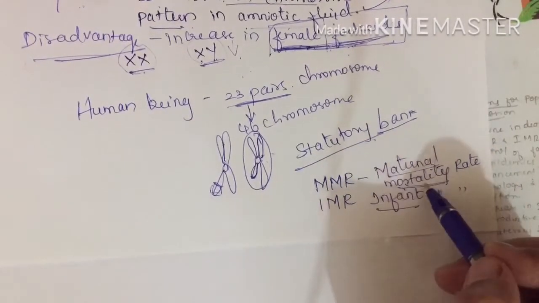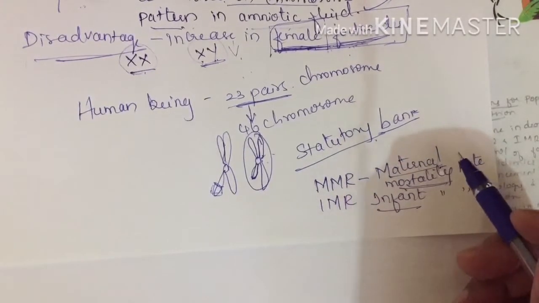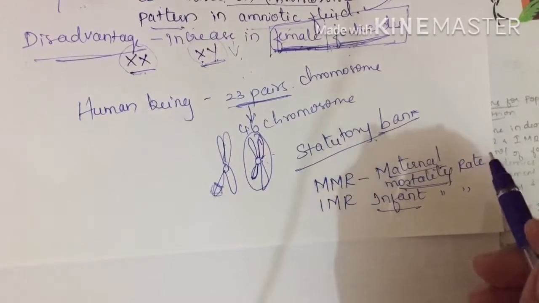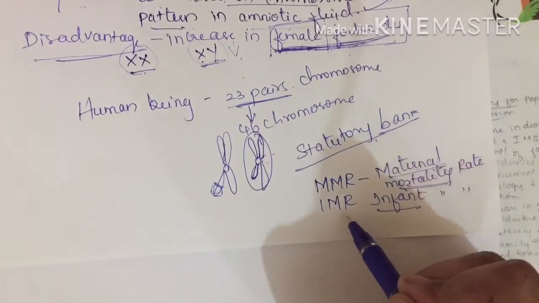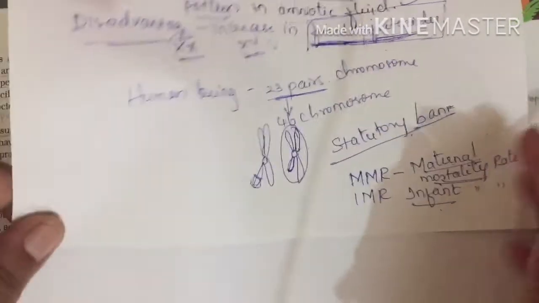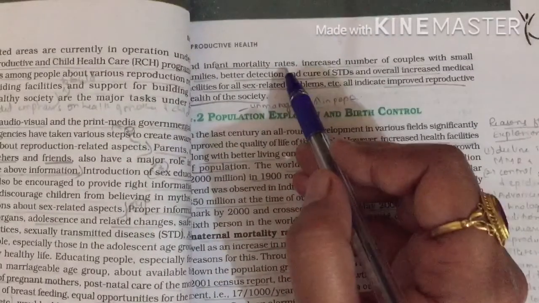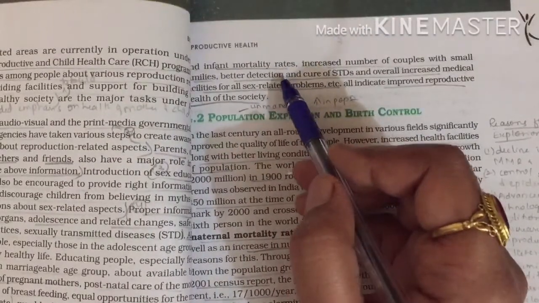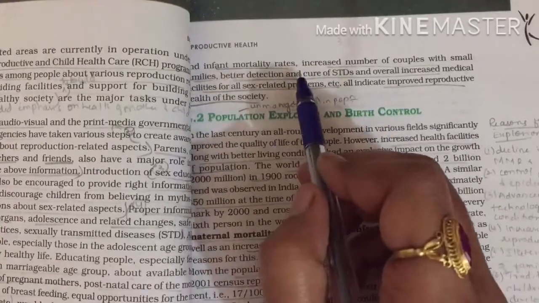So maternal, you might have heard earlier that during delivery the mother died, or the child died, or both died. If the mother has died, we call it maternal mortality. If a child has died, then it is infant mortality. Now here we are discussing these two. As you can find, there is a decrease in maternal and infant mortality rate. This is a good indicator of reproductive health.